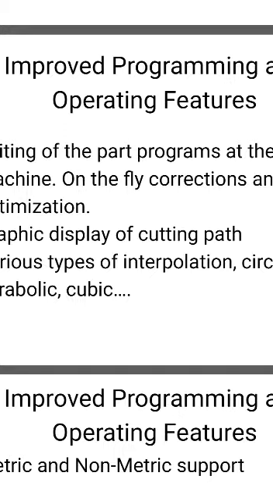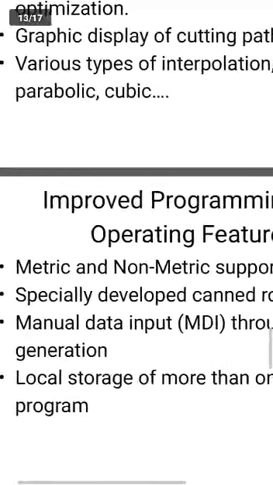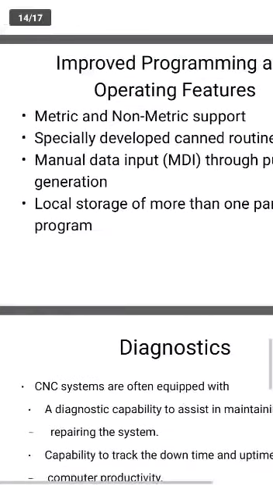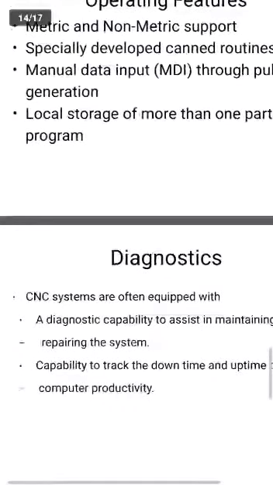Next one, types of interpolation techniques: cubic, circular, parabolic interpolation. These are all some types of interpolation, and there are many. For example, cubic, circular, parabolic, these are all interpolation. We can write the programs clockwise or anti-clockwise, like that also we can change it. Okay, so these are the different features of improved programming and operation features.